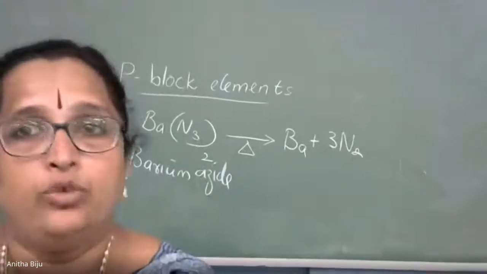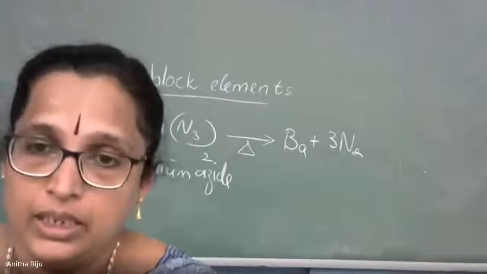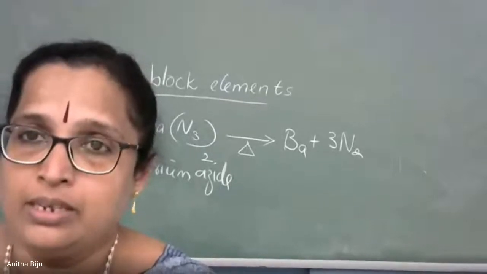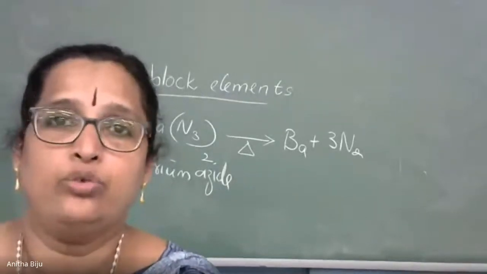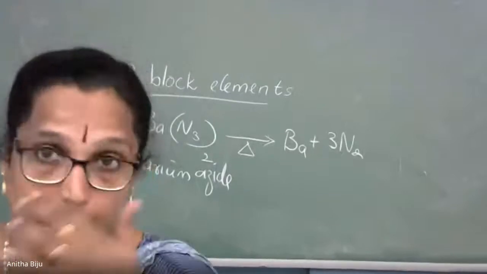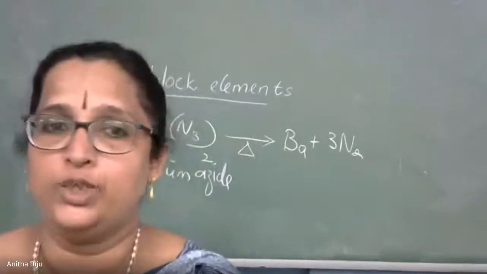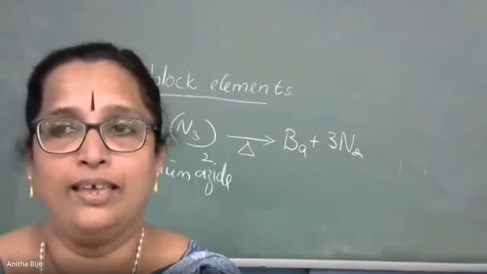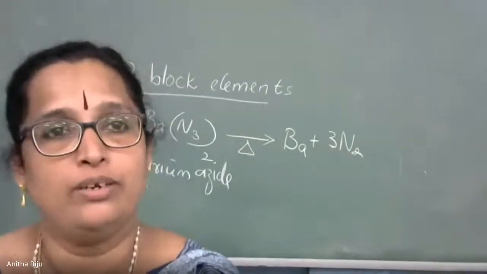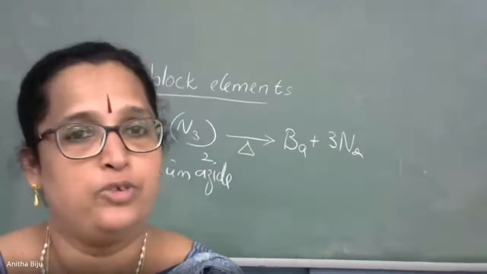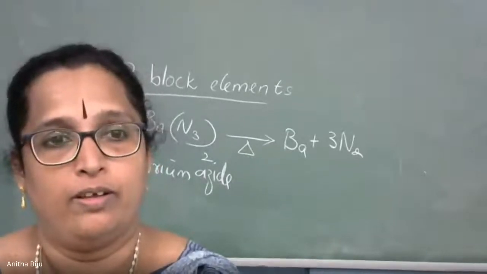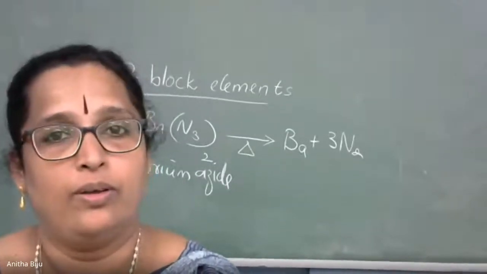When scuba divers go deep inside the sea, pressure is high, so solubility will increase. According to which law? Solubility increases with increase of pressure. Henry's law.